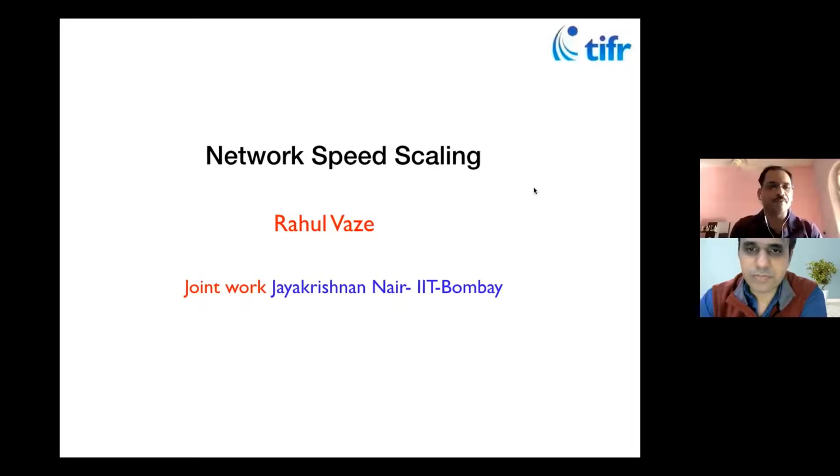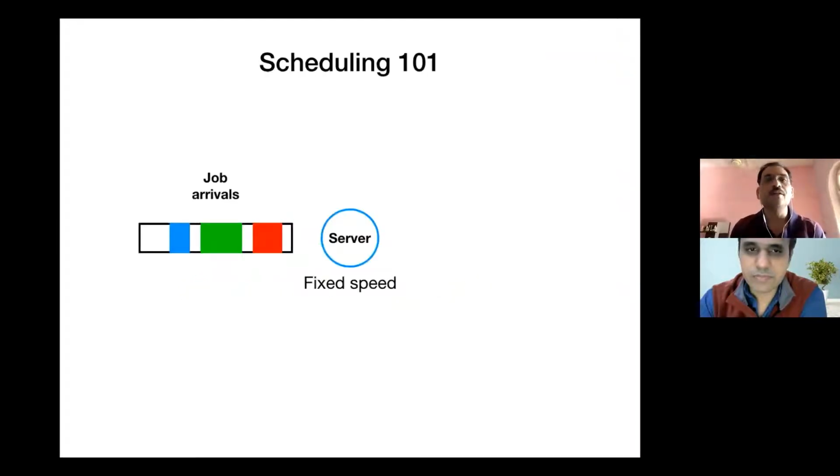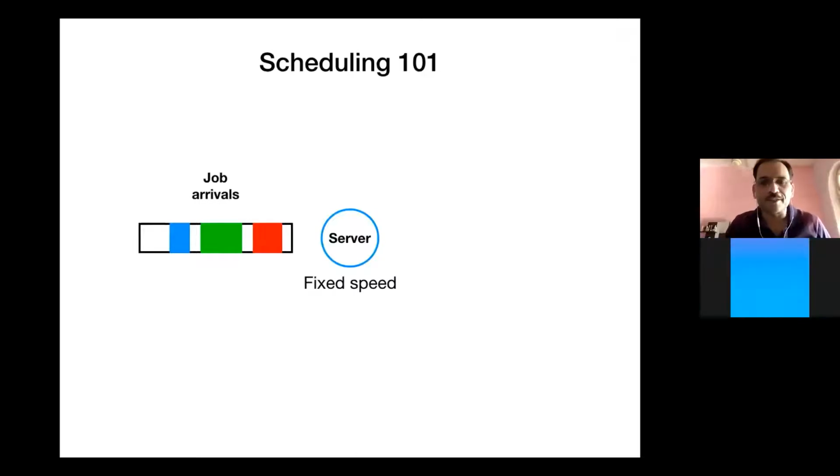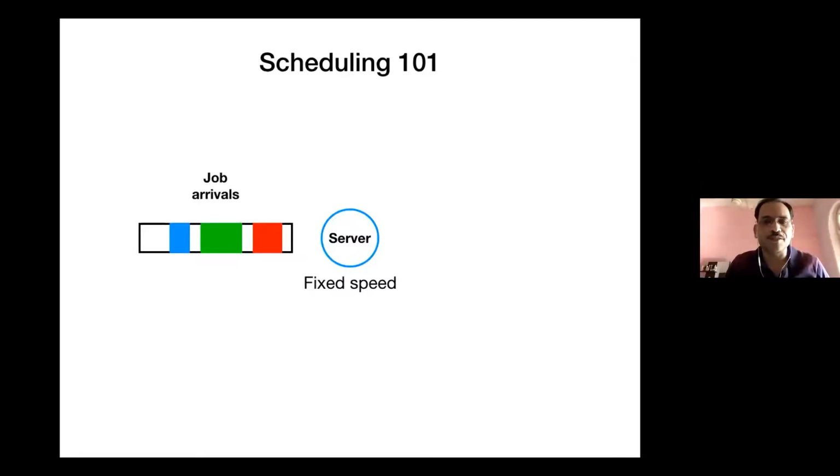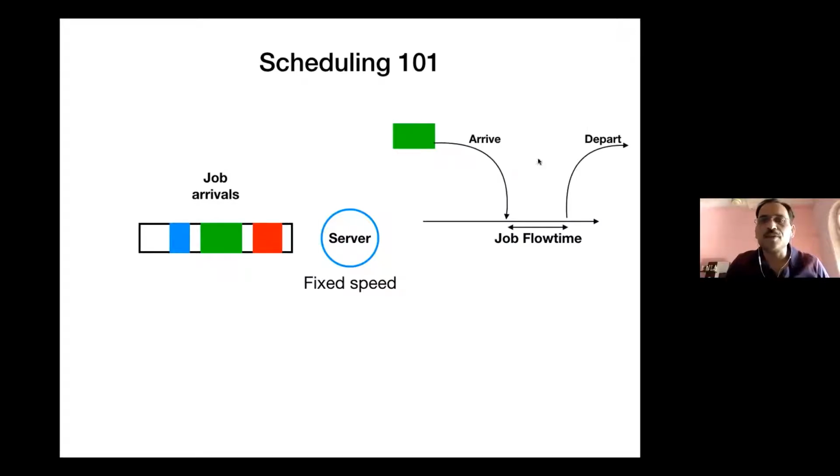So let me begin with, okay, what is the problem? Let's look at the simplest scheduling problem. There is a fixed speed server and job arrivals are happening over time. Each job arrives at a particular time, it's processed at whatever time and it departs.